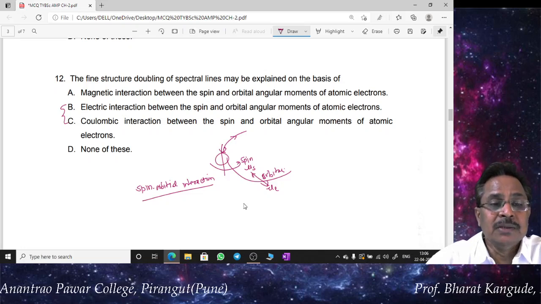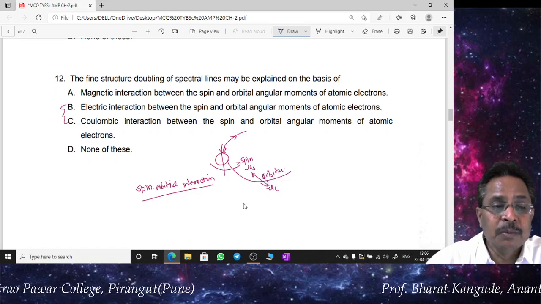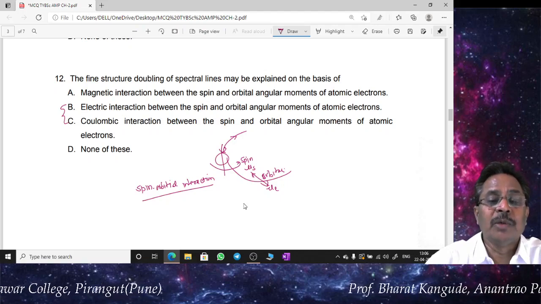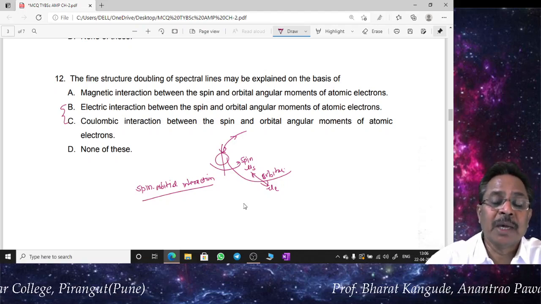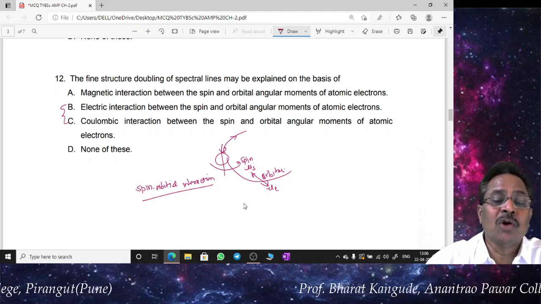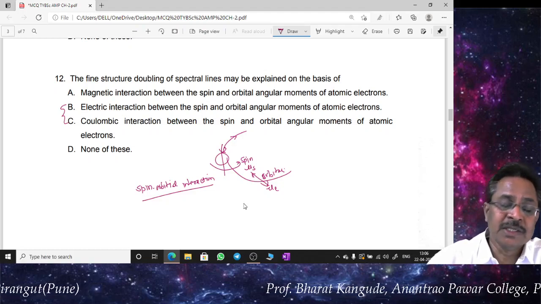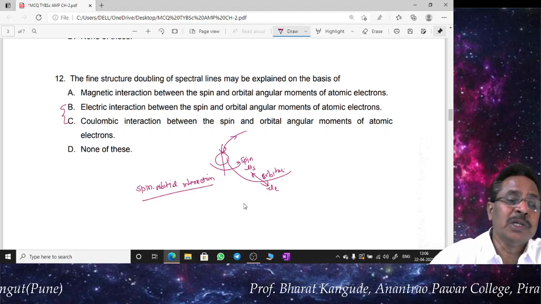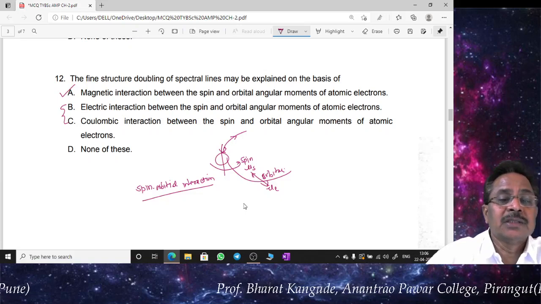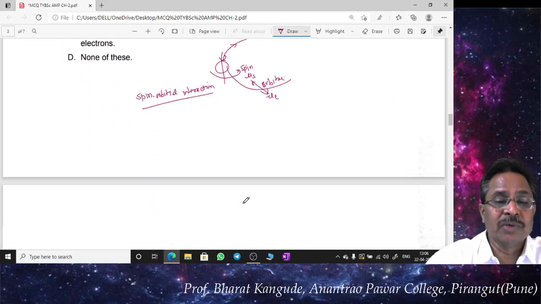So naturally these interactions are magnetic interaction. I am not calling it electromagnetic, it is magnetic interaction between the spin and orbital angular moments. Both of these, orbital angular momentum and spin angular momentum, are magnetic moments. These moments have magnetic interaction, and this interaction we call spin orbital interaction, and because of that splitting of spectral energy levels is there, and therefore fine structure is possible. Therefore question number 12, correct answer is A, magnetic interaction between the spin and orbital angular moments of the atomic electrons.